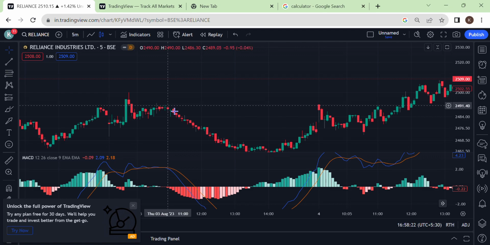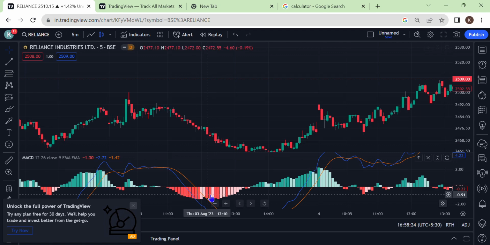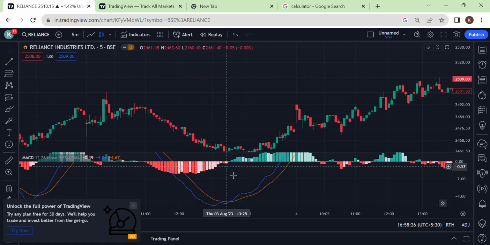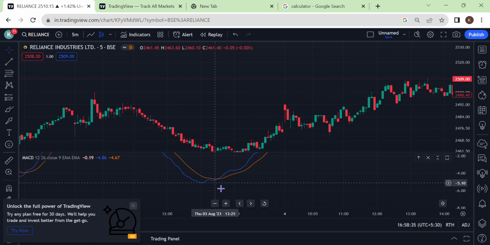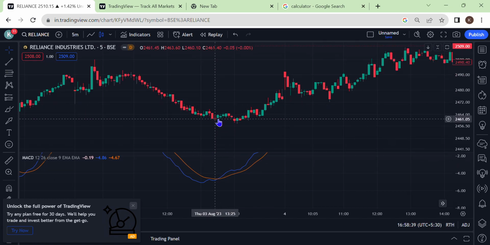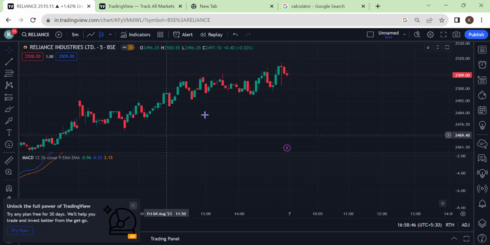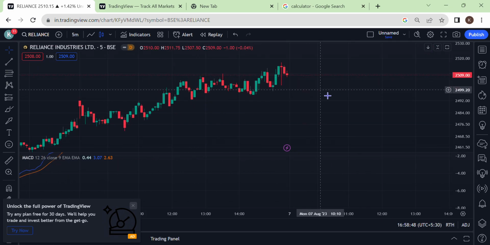In this case, it touched the blue line here and started moving above the blue line. Consider this point, here it was around 2491, and we need to exit the position whenever it again touches the blue line. In this case, it touched somewhere here. It was around 2461. So roughly we can consider it as 30 points.